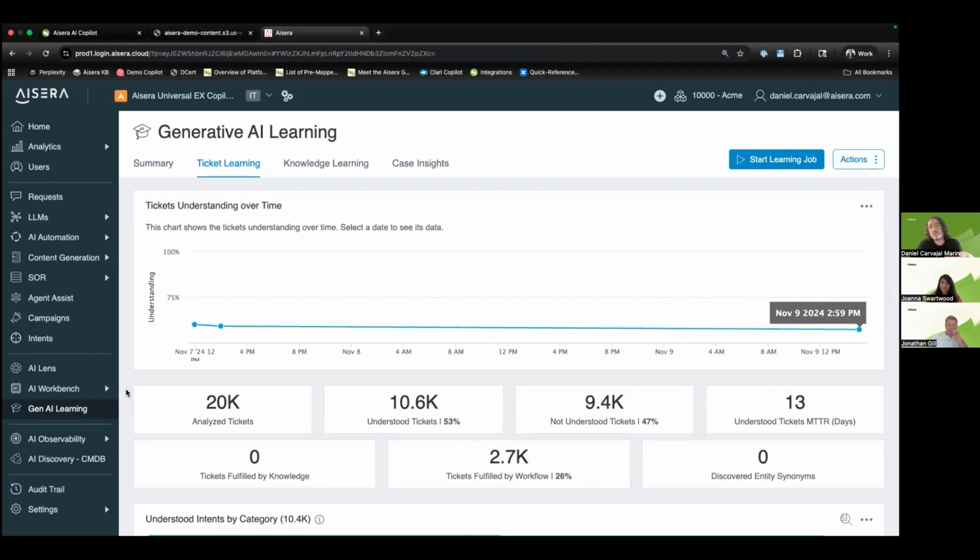After that, as your users start asking questions, we're going to gather those interactions, gather that feedback, and highlight gaps, right? And then out of those, let's say you don't have good resolution notes, then we can use our knowledge generation tool with all that information to close that gap, right? So that is in the sense of a customer that doesn't have super clean data. If you have gone above and beyond and your data is pristine, then think about it. We just make it a lot faster, a lot easier.